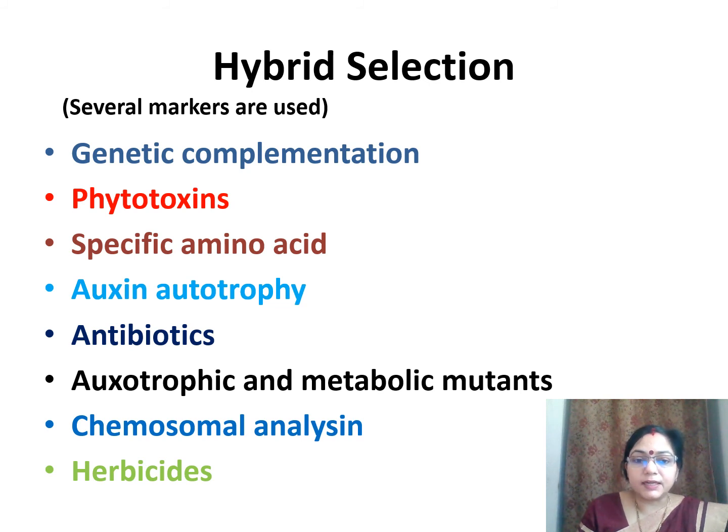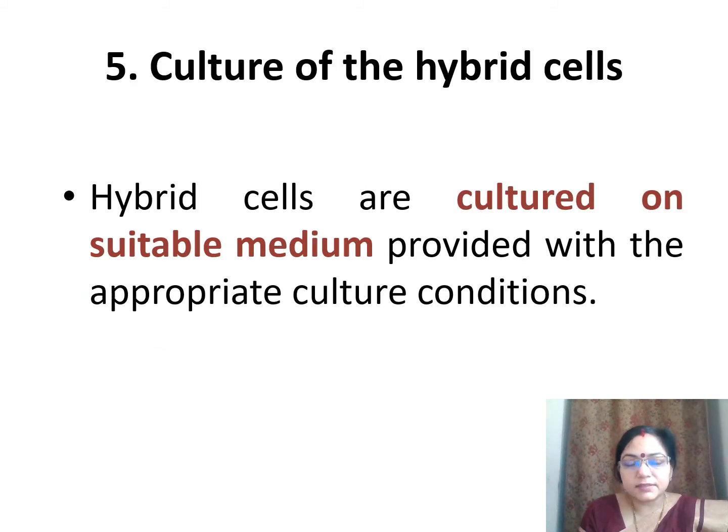These may be by genetic complementation, by phytotoxins, specific amino acid, auxin autotrophy, antibiotics, auxotrophic and metabolic mutant, chromosomal analysis, and herbicides.